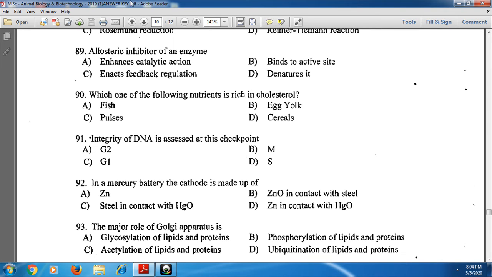And next, for the 92nd one, in a mercury battery the cathode is made up of steel in contact with HgO.